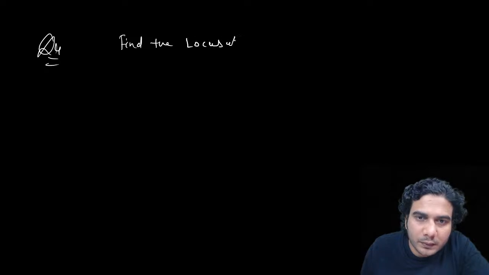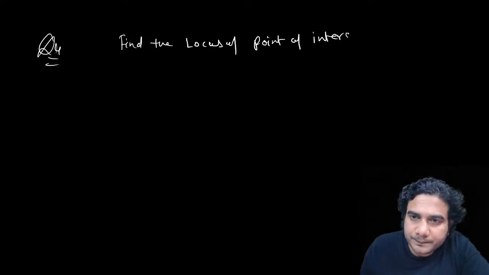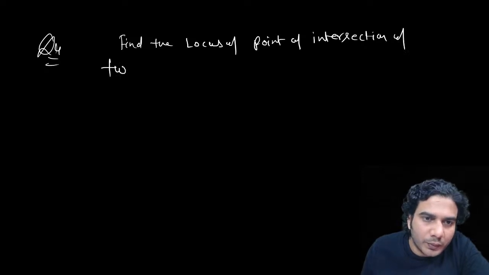Now, one last question. Find the locus of the point of intersection of two variable lines.